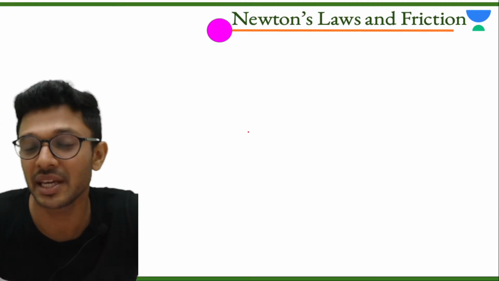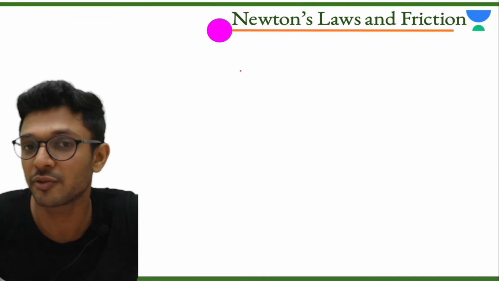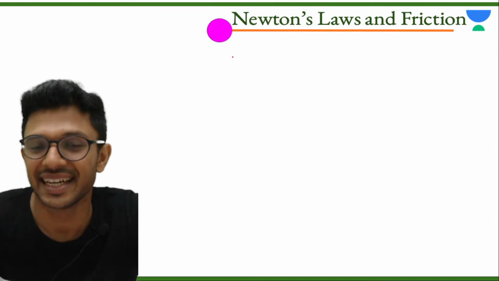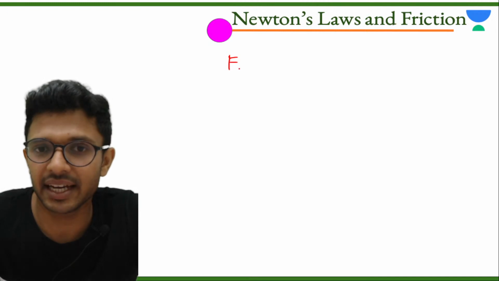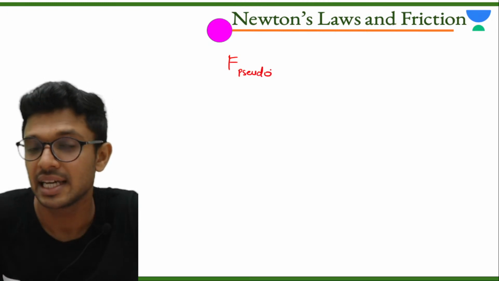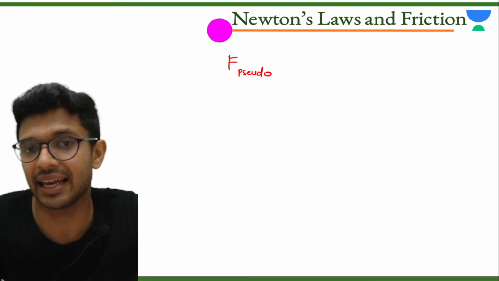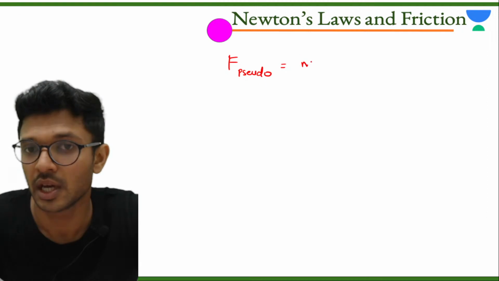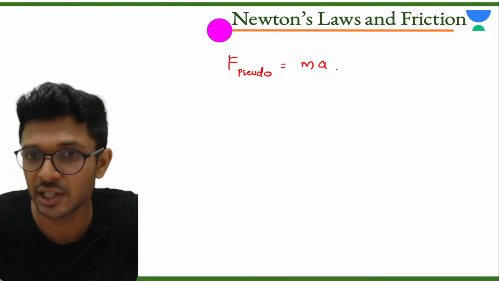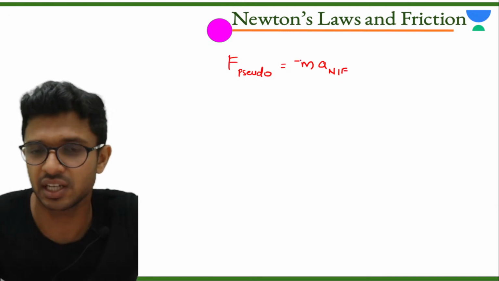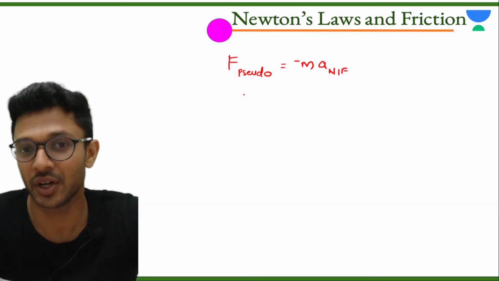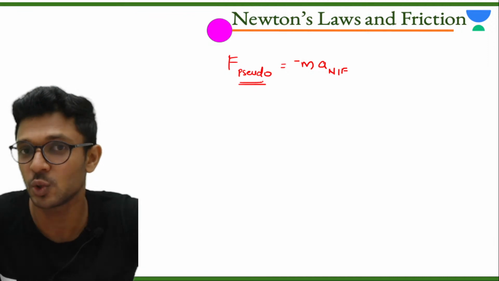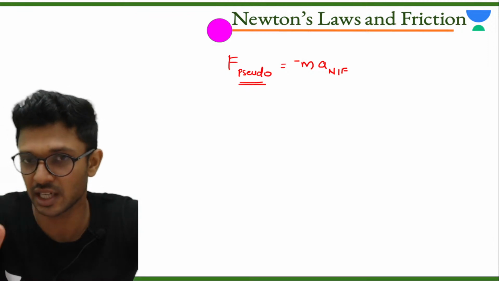If you are making the observation from a non-inertial frame of reference, we have to provide a force, which we call a pseudo force, so that the net force equation will be valid. The pseudo force is equal to the mass of the body into the acceleration of the non-inertial frame of reference, with a negative sign. A pseudo force has to be given so that we can make use of Newton's second law of motion.